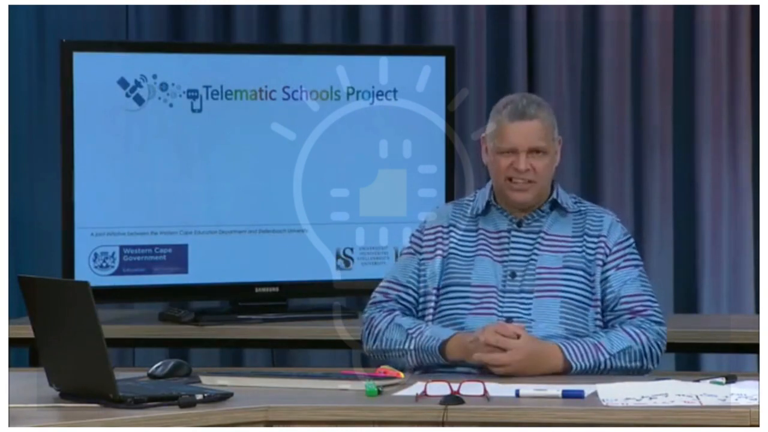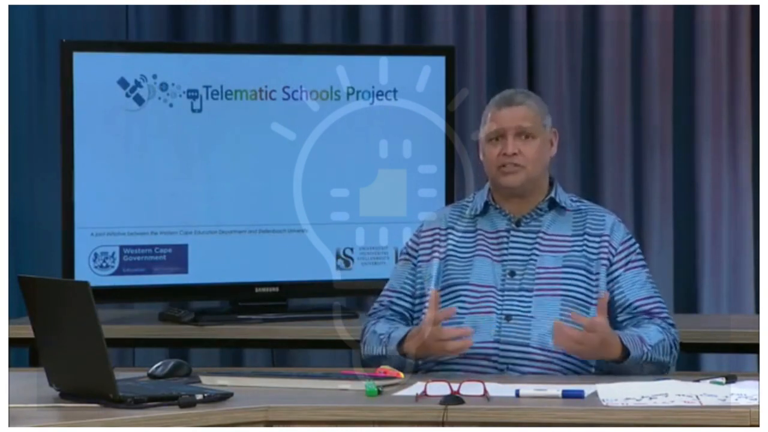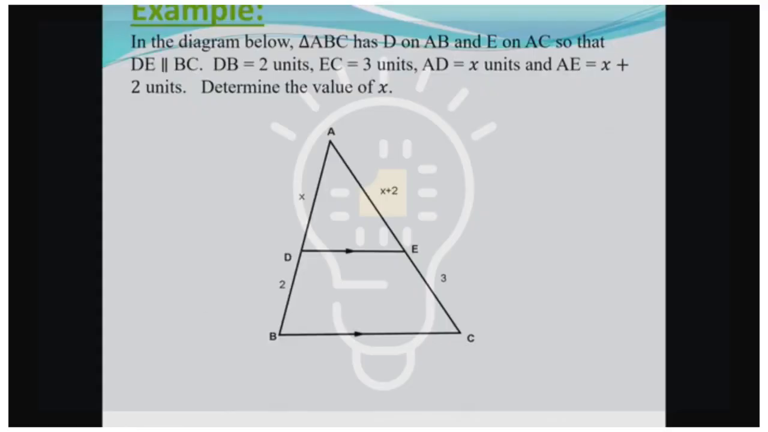Here's an easy calculation, an easy example, right? We're not going to do this one because it's so simple. If you have a look at this, the question says, in the diagram below, triangle ABC. So there we have our triangle. ABC has D on AB and E on AC, so that DE is parallel to BC. So we know the proportionality theorem is at work here. They then tell us that DB is 2 units. DB, here it is, 2 units. EC on this side is 3 units. AD is X, and AE is X plus 2. Determine the value of X.